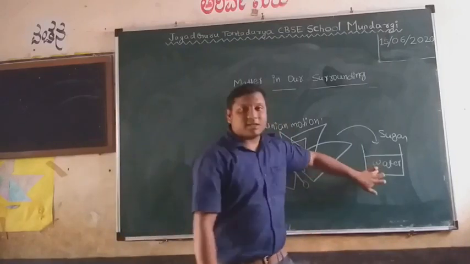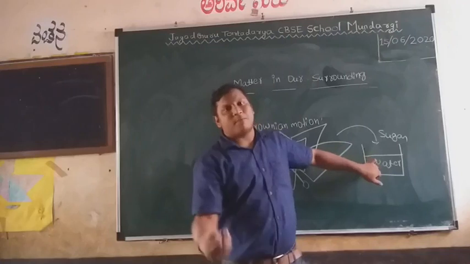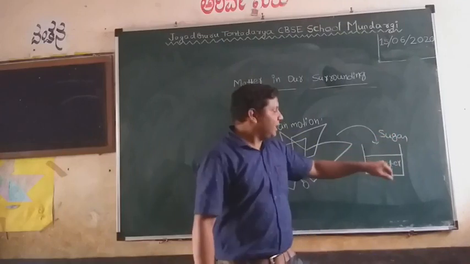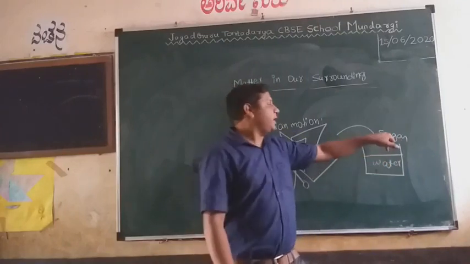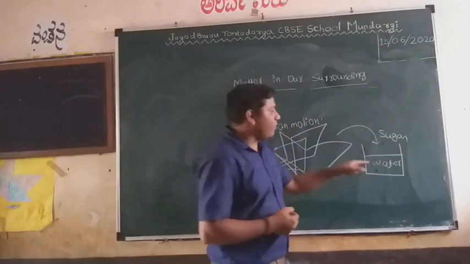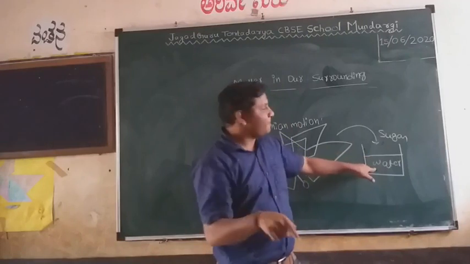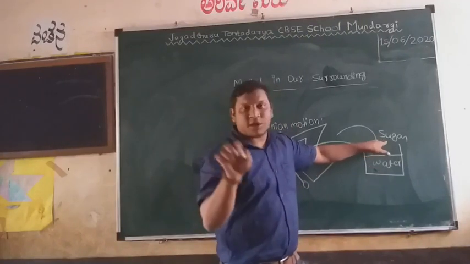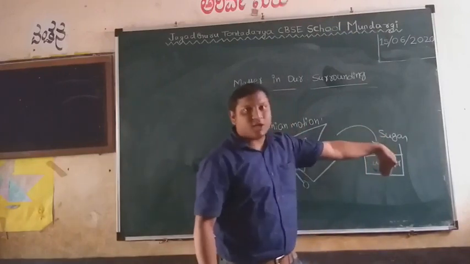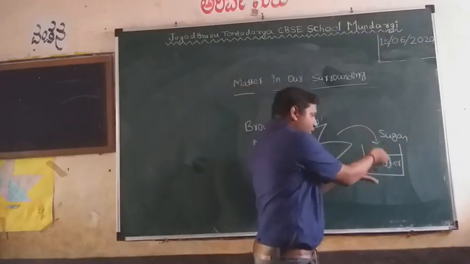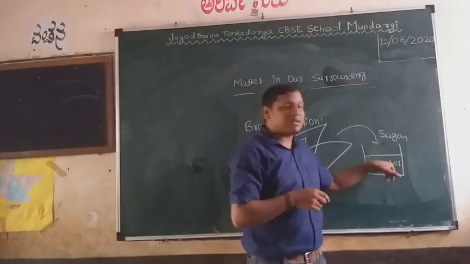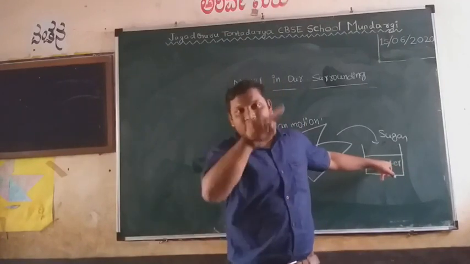Water is also matter, hence it is made up of particles. Sugar is also matter, and matter is made up of particles. In water there are particles, and in sugar also there are particles. Hence the particles of water are in motion, and particles of sugar are also in motion. When you add sugar, you are adding the particles of sugar to the water. Already the particles present in the water are moving fast.